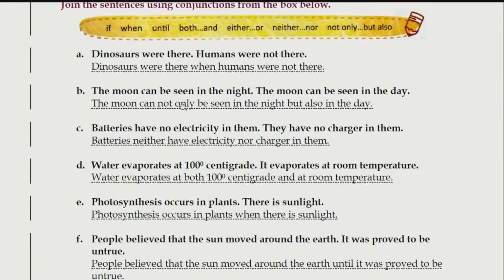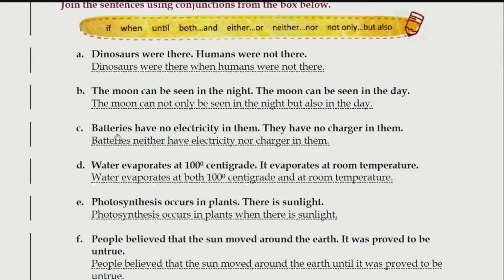Not only, सिर्फ इतना ही नहीं लेकिन इतना भी, और सिर्फ ऐसे ही नहीं लेकिन ऐसे भी. Now talking about the sentence. The moon, that means चांद, सिर्फ रात को ही नहीं लेकिन दिन में भी दिखाई देता है. And yes, this is practically correct. If you students observe the sky during the day, the moon is visible. You can see the moon in the daytime also.